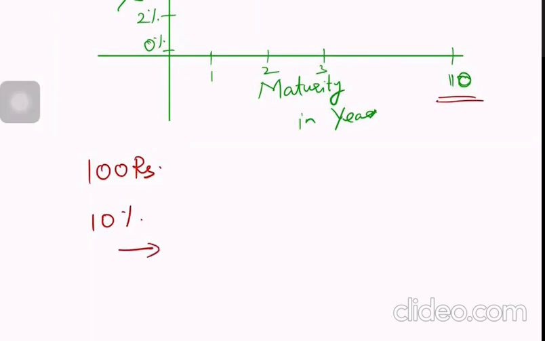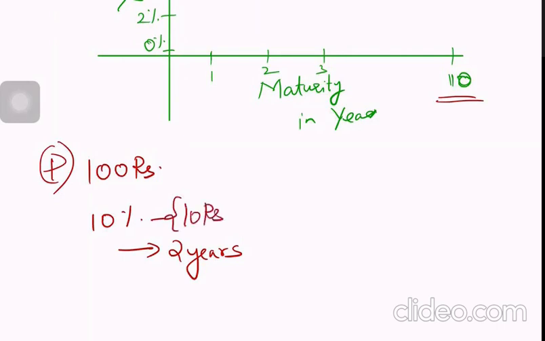This bond has a 2-year maturity, which means after maturity the principal amount will also be returned. Till then, every year, 10 rupees interest is paid. Now this bond can be sold to somebody else in between.